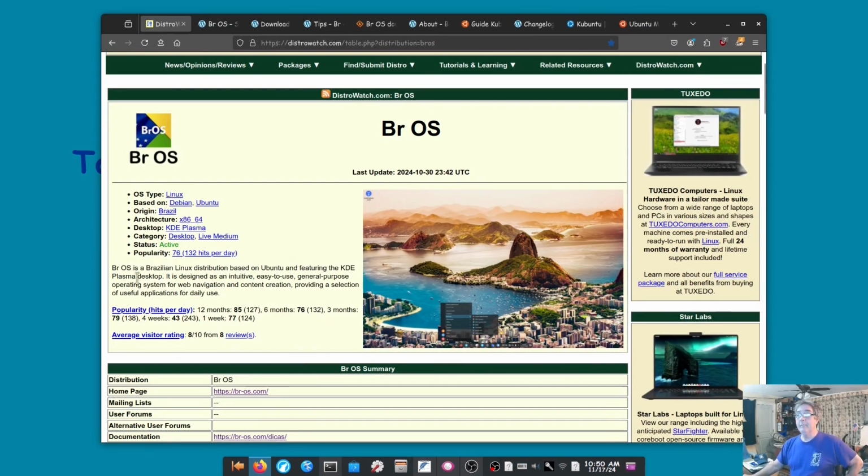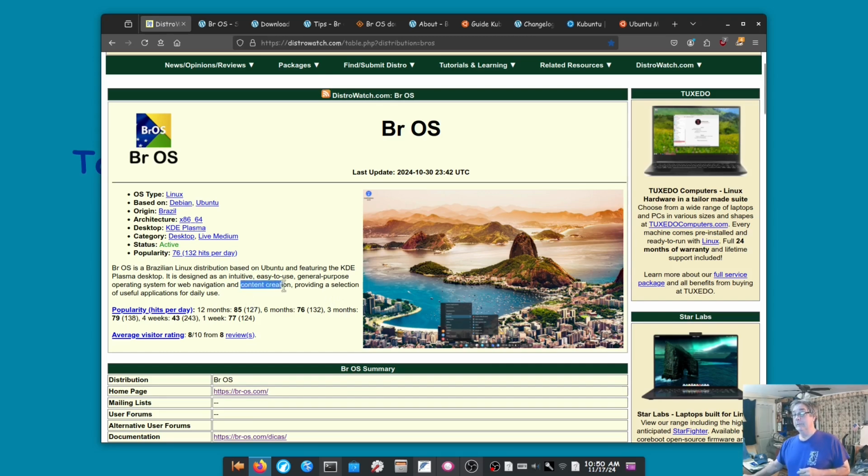It says BrOS is a Brazilian Linux distribution based on Ubuntu and featuring the KDE Plasma desktop. It is designed as an intuitive, easy-to-use, general-purpose operating system for web navigation, and this is what caught my eye to start with, was content creation, what I'm doing right this moment, providing a selection of useful applications for daily use. Well, that was not my experience.